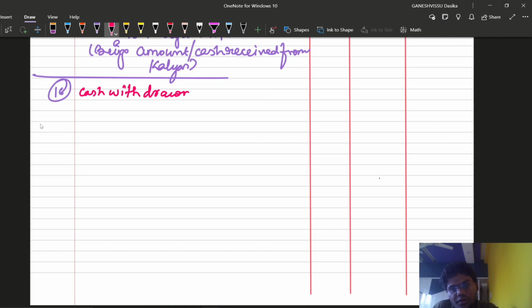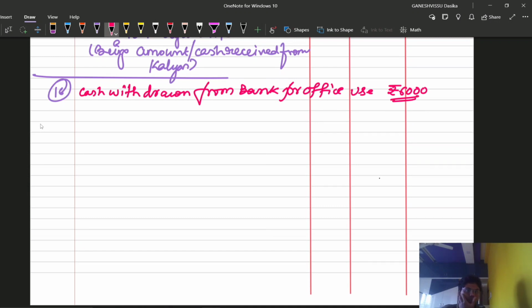Cash withdrawn from bank for office use, rupees 6,000 is the question. So what is being withdrawn? Cash is being withdrawn. So what is coming into the business? Cash is coming into the business. So we are going to debit the cash, because debit what comes in, cash is coming into the business. So we are going to debit the cash account.